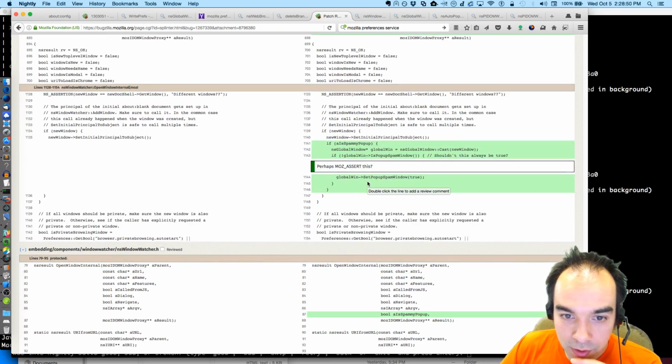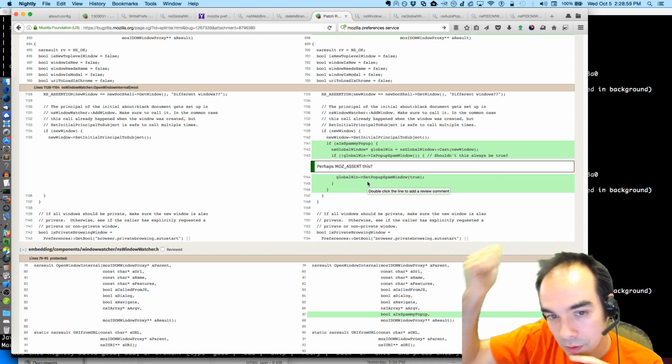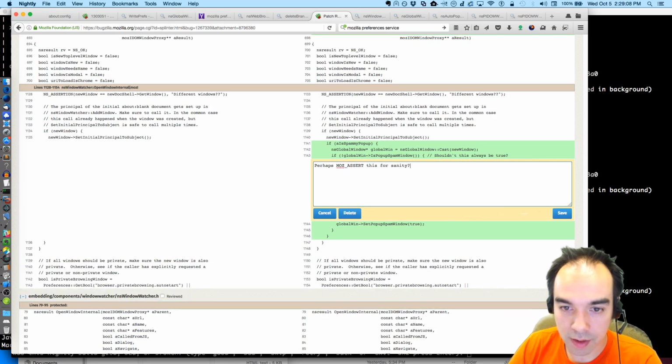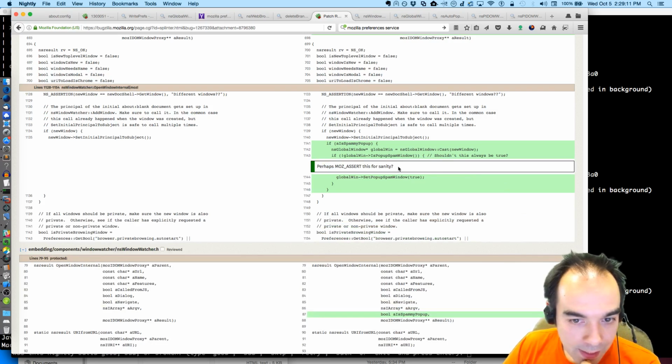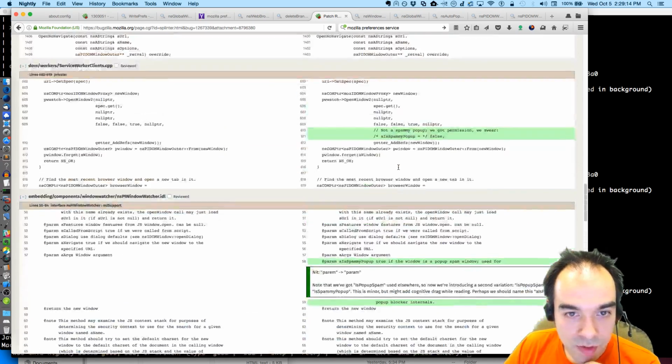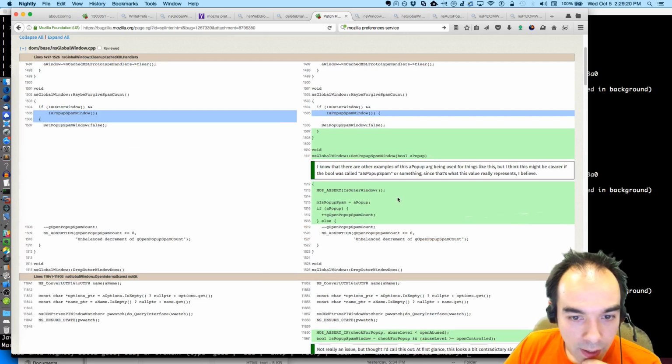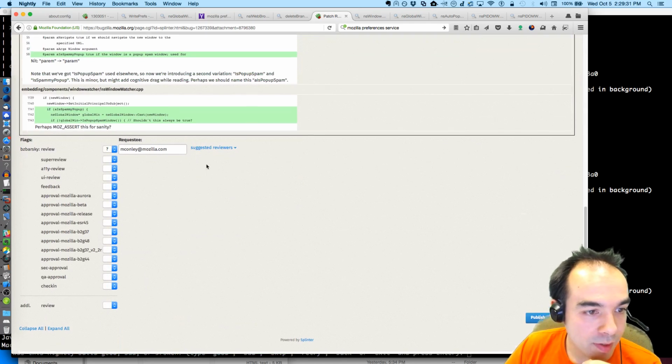Set pop-up spam window to true if this was supposed to be a spammy window. Sanity. And if we say it's true, then we go into here. And then we say we are a spammy pop-up and we bump this. Okay. So I'm pretty happy with this.